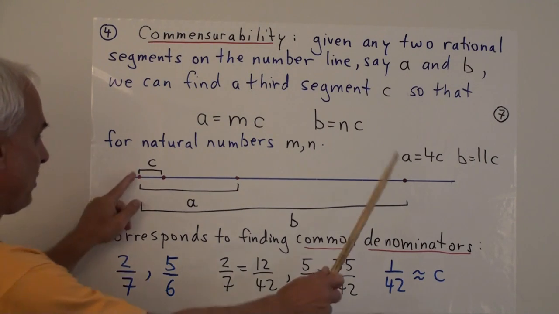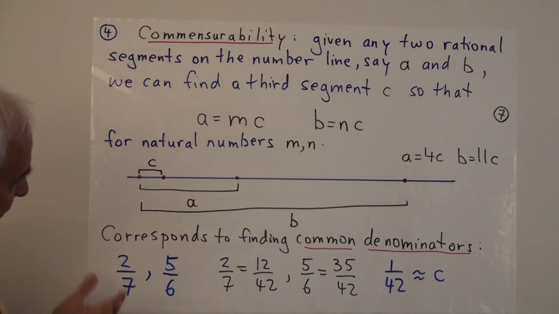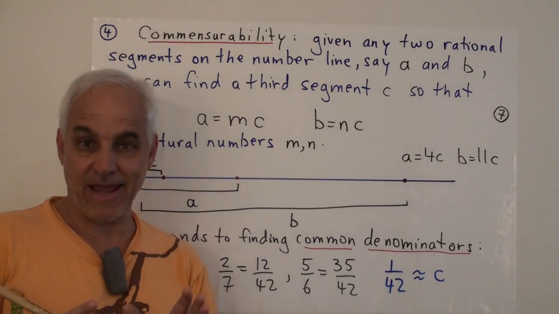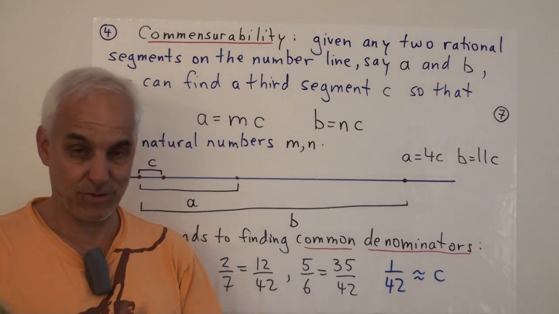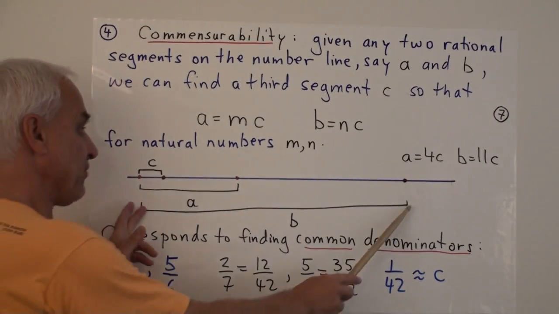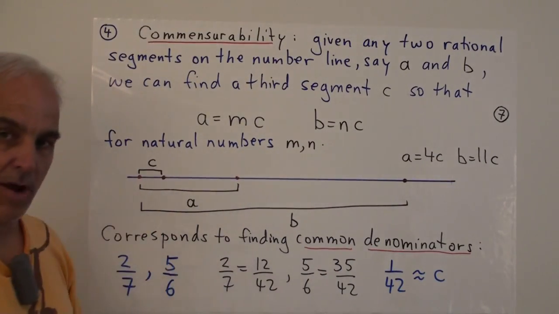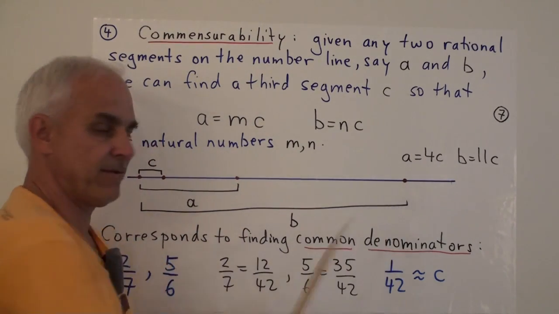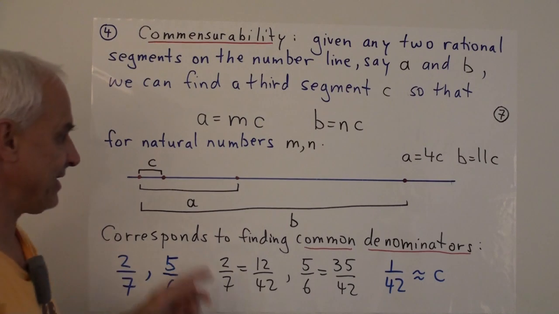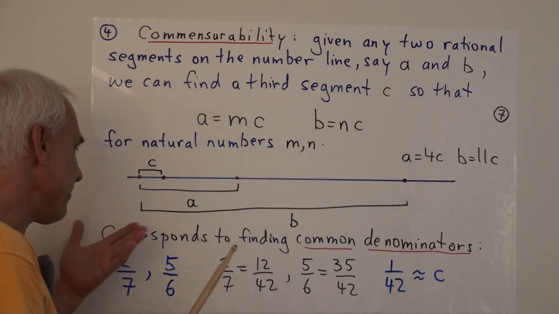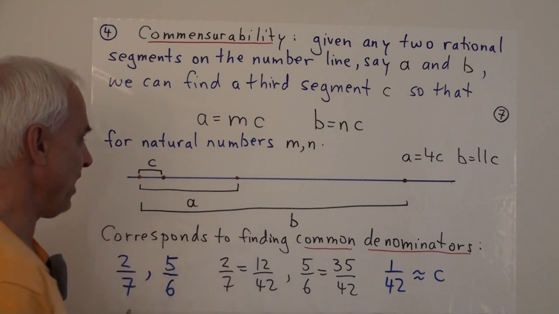And here's another segment, B. And if we're interested in the proportion or the relative sizes or the relative extents of these segments, which was something that the Greeks were very interested in, we can see that this thing is roughly, say, 3 times this one. But if we take 3 copies of this, we see that we don't quite get this thing here. So it's not exactly 3 times this one. So how do we express the relationship between A and B?